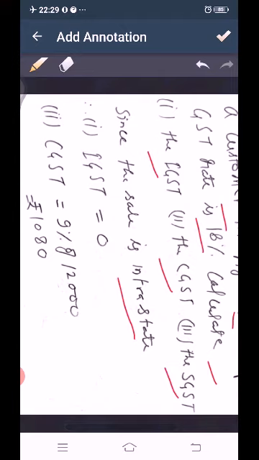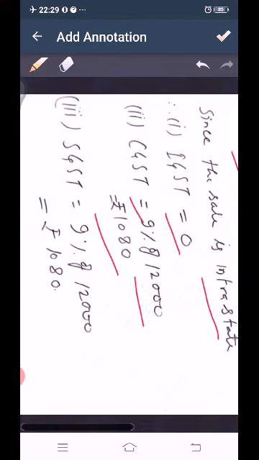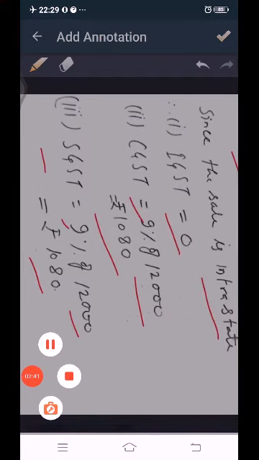Both Meerut and Agra are in UP. It means the sale is done in the same state. So in the same state IGST will be 0. Then CGST will be half of the total tax. So total tax is given 18%. Rate of GST is 18%. So 9% of selling price, 9% of 12,000, that is 1,080 rupees will be CGST. Same will be SGST, 9% of rupees 12,000, that is rupees 1,080.